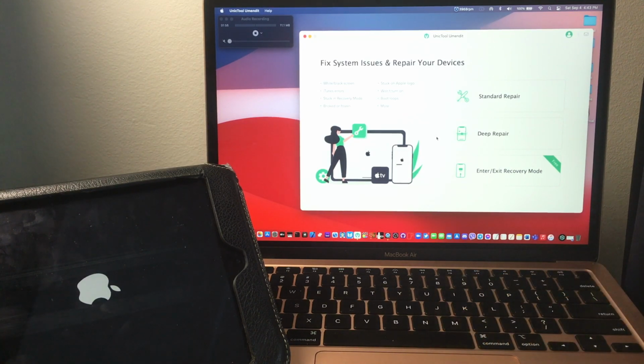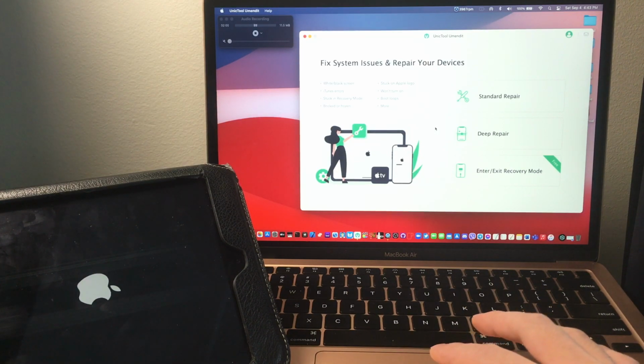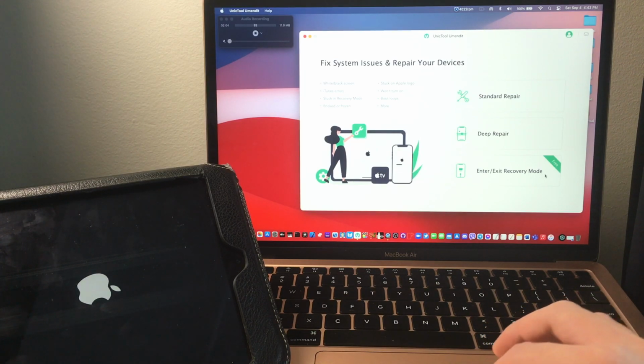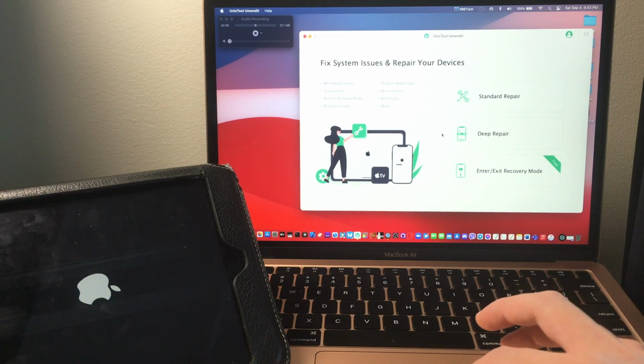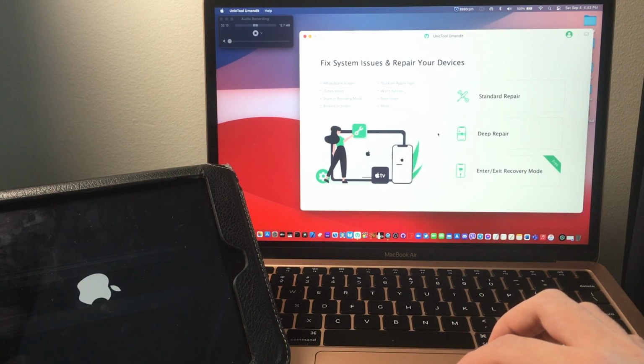So right here you have two repair modes, and then you have the enter and exit recovery mode feature, which is free, but we have a constant boot loop iPad, which requires the paid version of the app. We can either choose standard repair or deep repair.